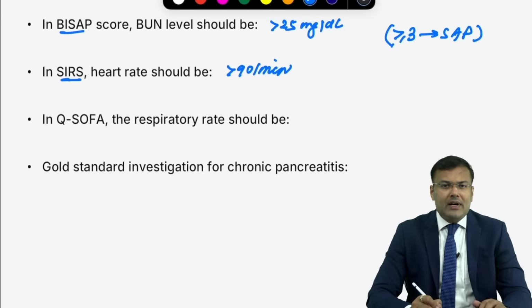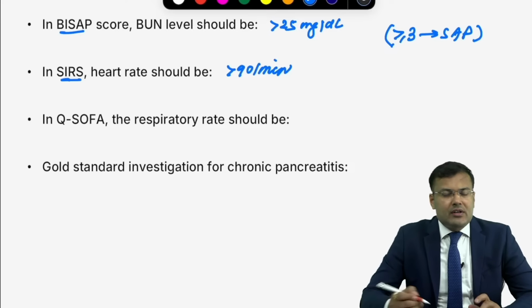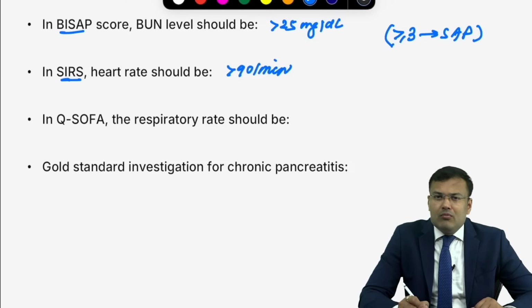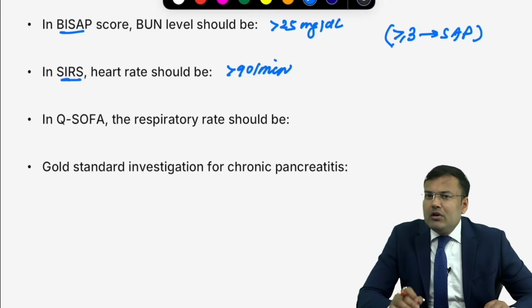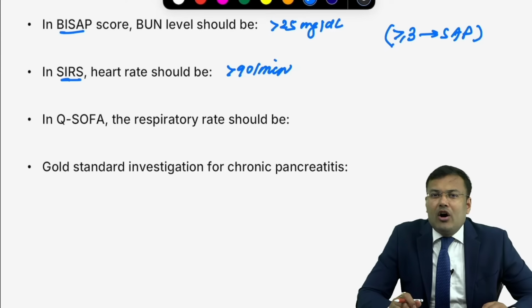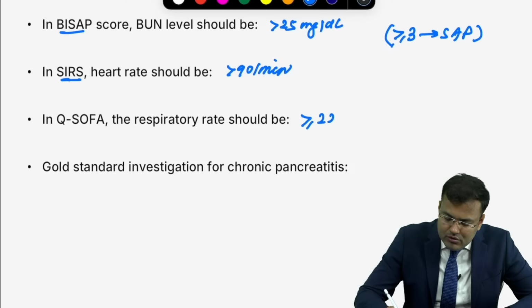Next, qSOFA, quick sequential organ failure assessment. What are the components? Respiratory rate more than or equal to 22 per minute, systolic blood pressure less than or equal to 100 mmHg, and altered mental status. So respiratory rate, how much? More than or equal to 22 per minute.